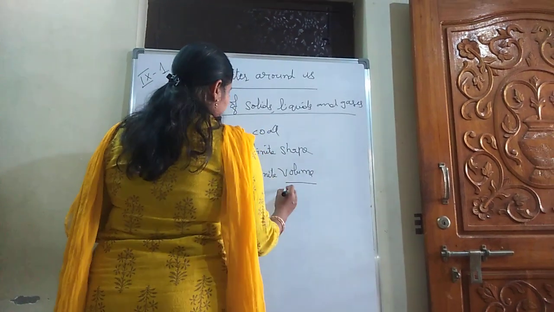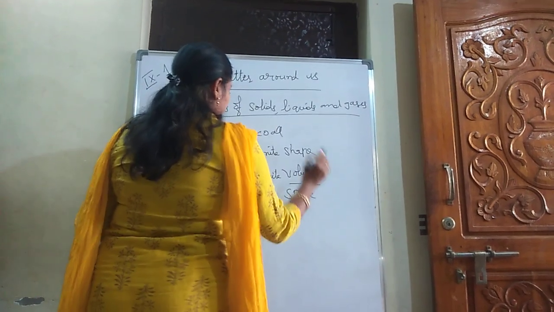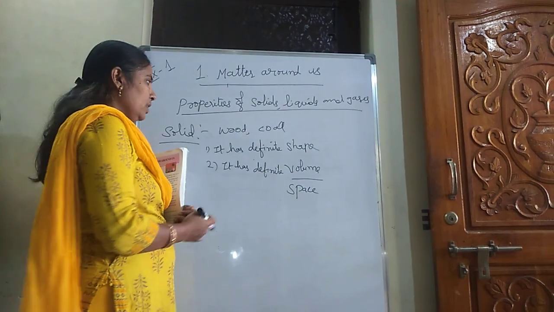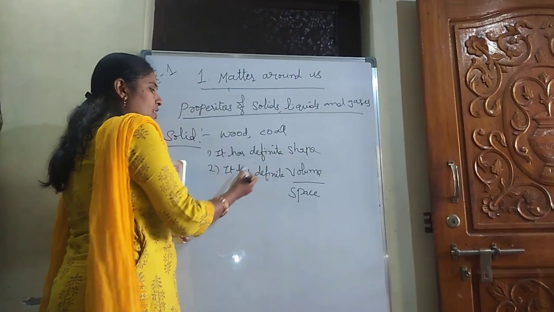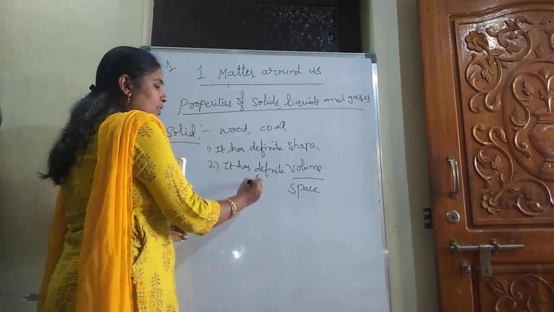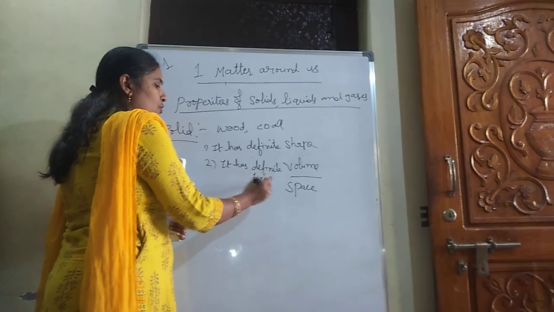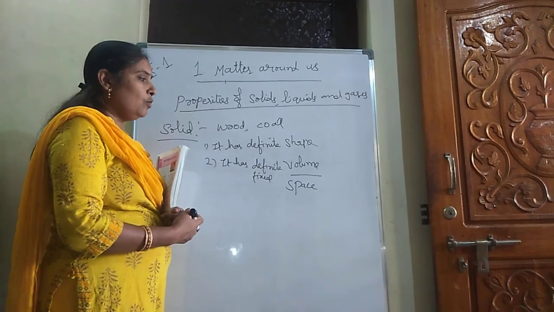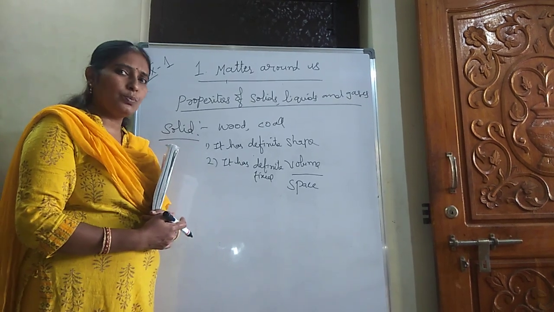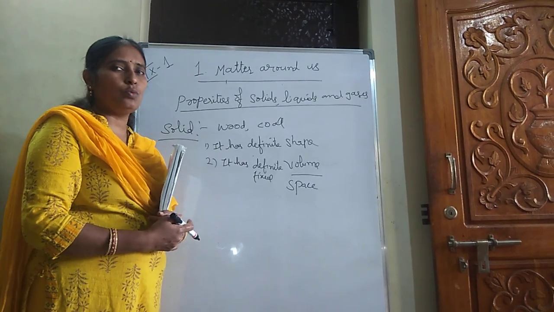What is meant by volume? A space. So what are the two properties of a solid? It has a definite shape and it has a fixed or definite volume. Volume is space. Space occupied by any object is said to be a volume.